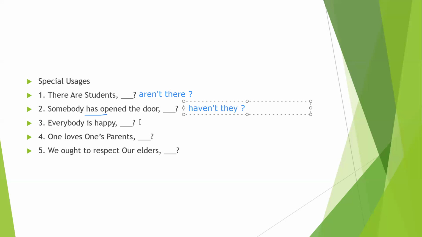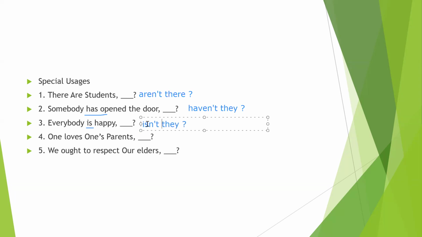Now we can write another one. Here the helping verb is "is". So we can write the first one, "they", question mark. Now we can see "is" is the helping verb, so we can write "isn't they?"